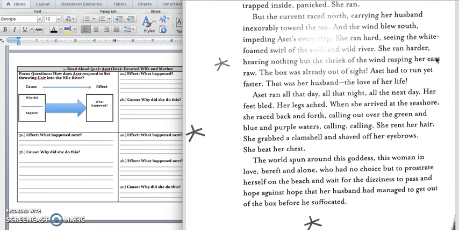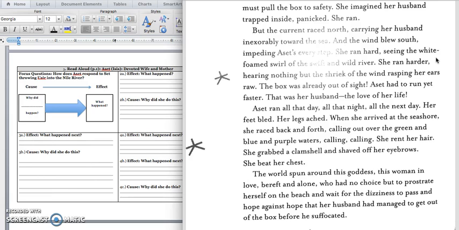We're going to keep reading and look for another set of cause and effect. But the current raced north, carrying her husband inexorably toward the sea. And the wind blew south, impeding Aset's every step. She ran hard, seeing the white foam swirl of the swift and wild river. She ran harder, hearing nothing but the shriek of the wind rasping her ears raw. The box was already out of sight. Aset had to run yet faster. That was her husband, the love of her life.